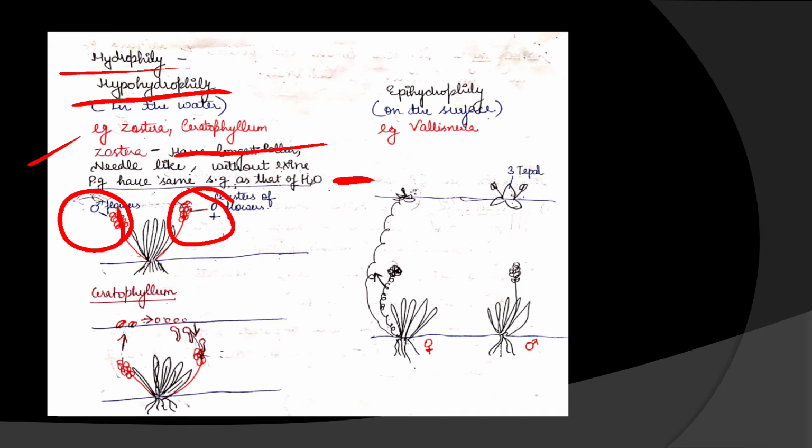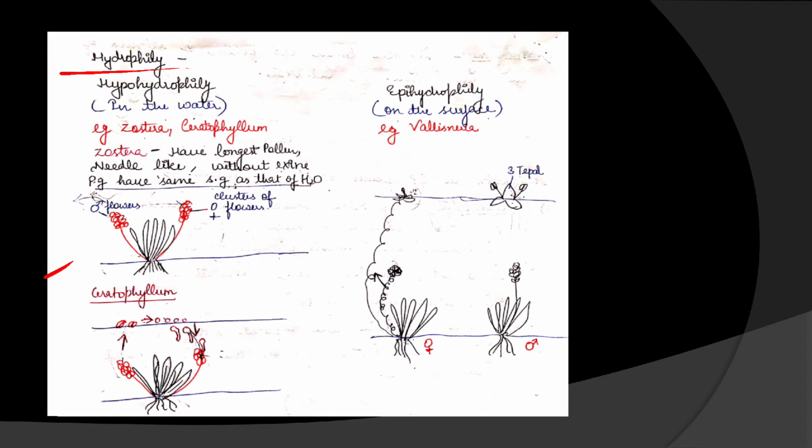If we are talking of epihydrophily, then the pollination is taking place on the surface of water. Okay, on the surface and in the water. In the water is hypohydrophily, on the surface is epihydrophily. So Zostera is an example of hypohydrophily.